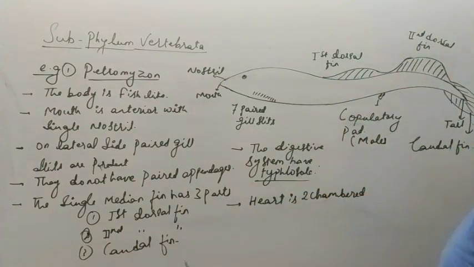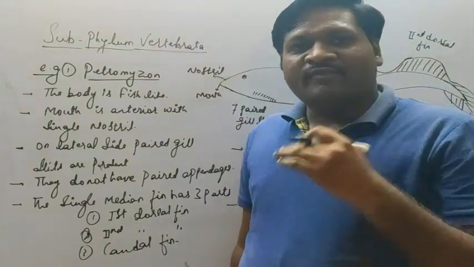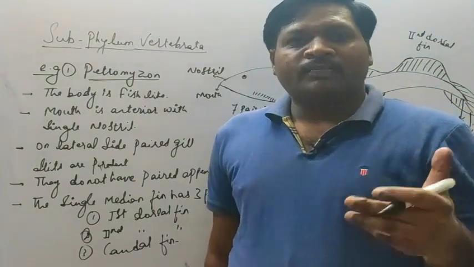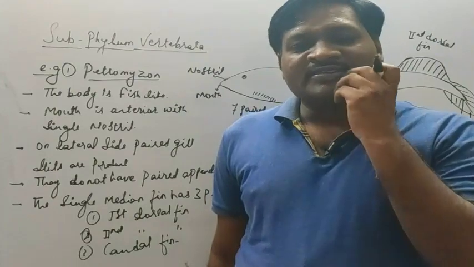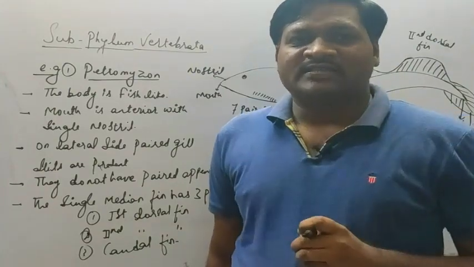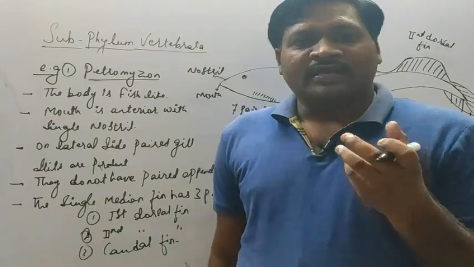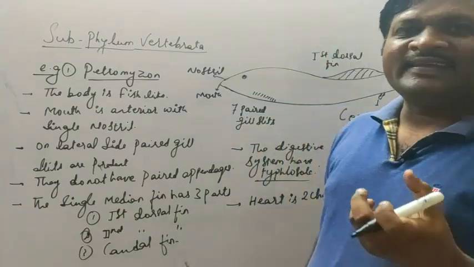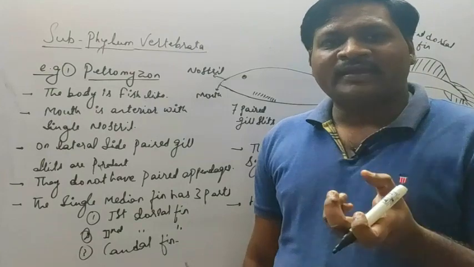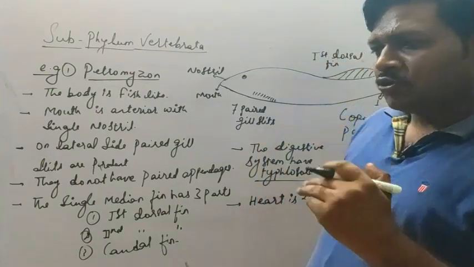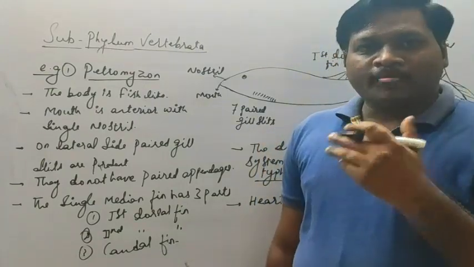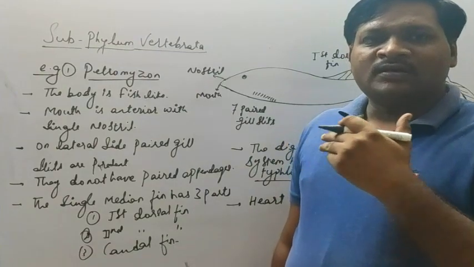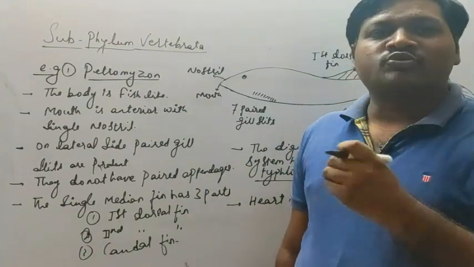Okay, the heart is two-chambered. When we discussed the parameters for classification, we discussed the circulatory system. We have seen the circulatory system with two chambers, which is commonly seen in fishes, consisting of one auricle and one ventricle. Blood carried by the blood vessels goes into the sinuses.